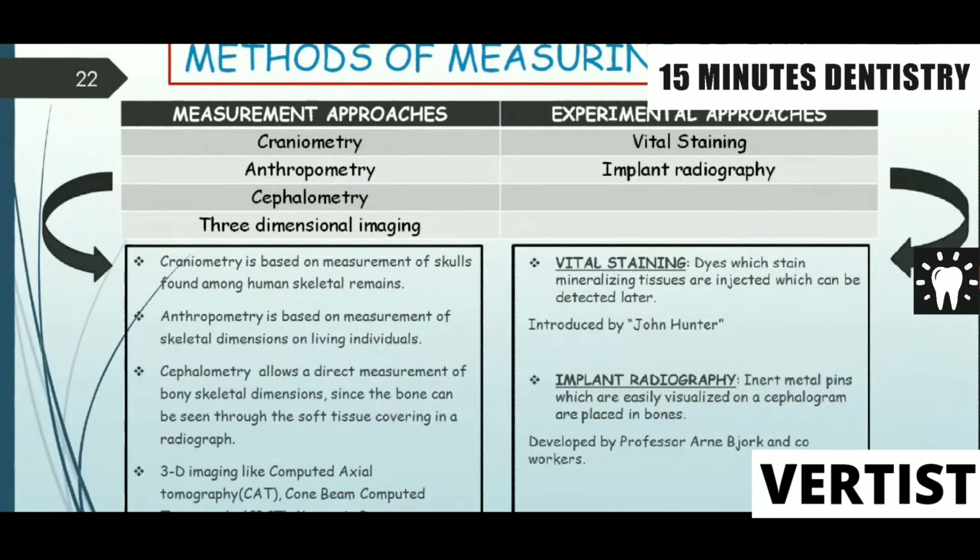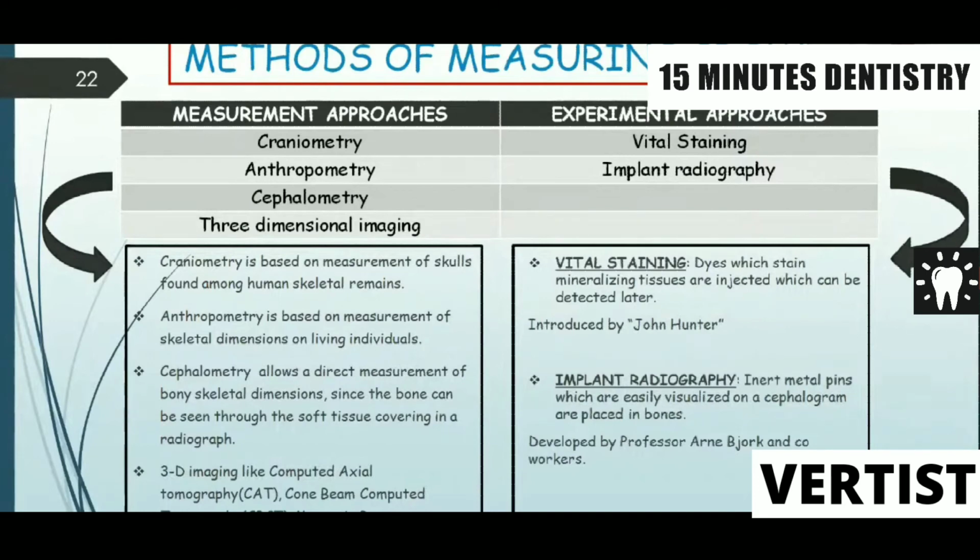Craniometry is based on measurement of skulls found among human skeletal remains. Anthropometry is based on the measurement of skeletal dimensions of living individuals. Cephalometry allows a direct measurement of bony skeletal dimensions, since the bone can be seen through the soft tissue covering on a radiograph. And 3D imaging like computed axial tomography, that is CAT, cone beam computed tomography, that is CBCT, and magnetic resonance imaging can be done.